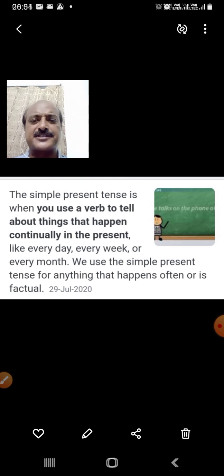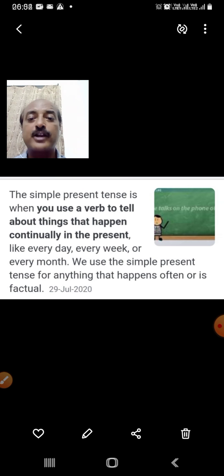Simple present tense is when you use a verb to tell about things that happen continually in the present. That means at present it is happening, like every day, every week, or every month. We use the simple present tense for anything that happens often or is factual. That is truth. Like you say, I go to school every day. So that is the truth. Every day you come to school. Yes, of course, except Sundays and holidays, but it is universal truth.